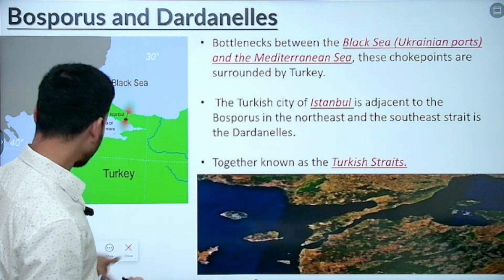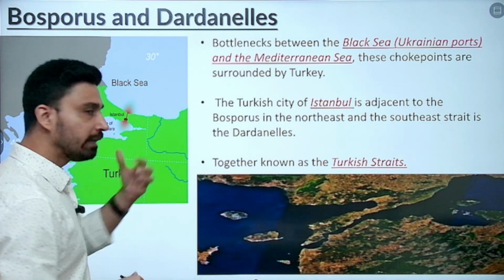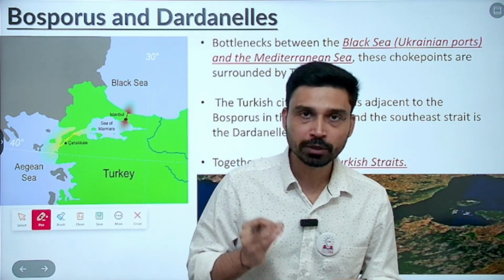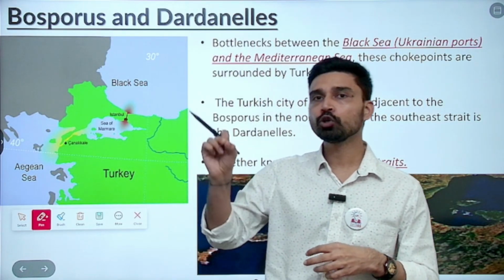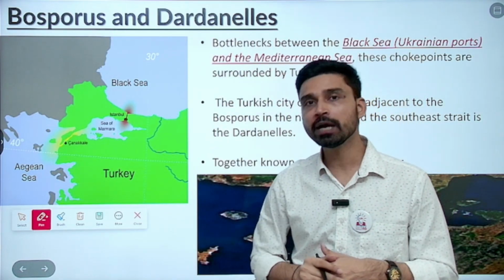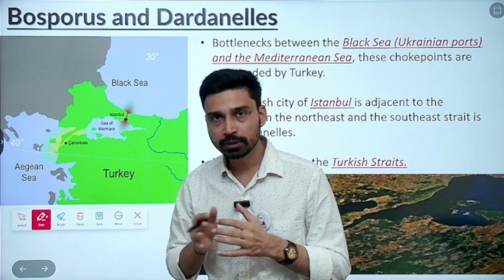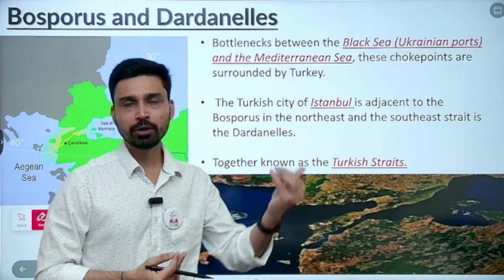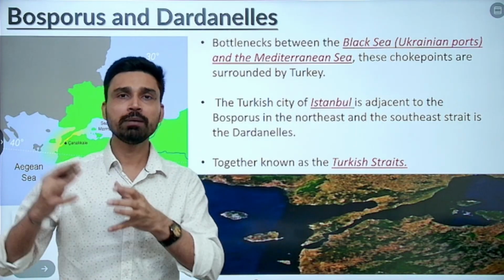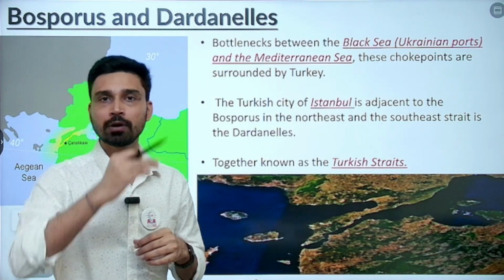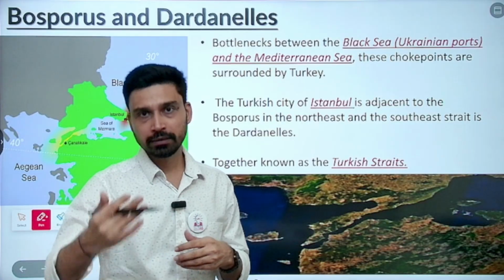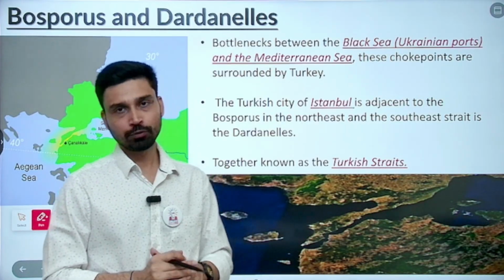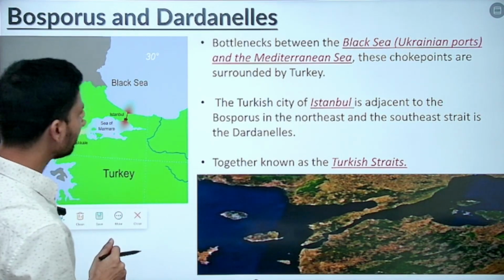That's why you would see China taking a lot of interest in developing an alternative path, and that is where the role of the China-Pakistan Economic Corridor comes in, passing through Gwadar port of Pakistan and going all the way up to Xinjiang in China. Why? So that the reliance on the Strait of Malacca can be reduced. That's why they are also trying to build a lot of overland gas and oil pipelines from Russia to China, so that again the dependence on seaborne oil and gas can be reduced for the Chinese economy. So from there everything comes.